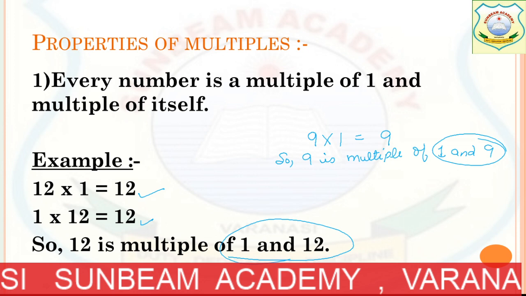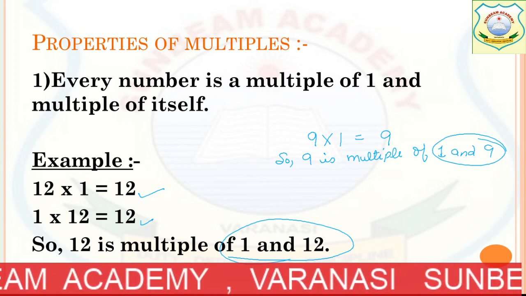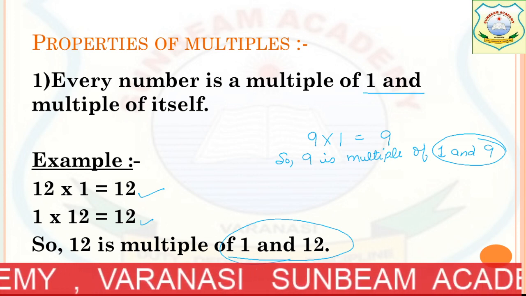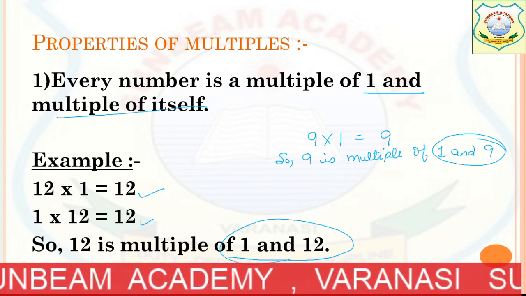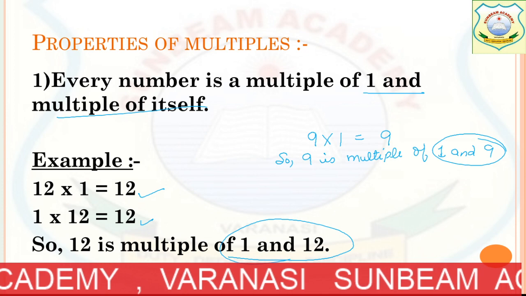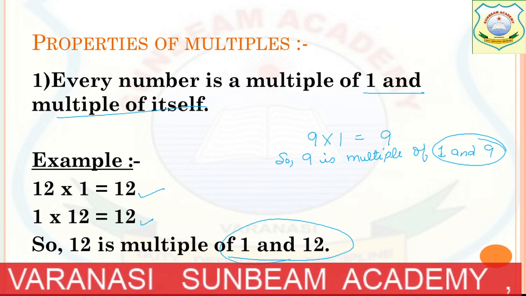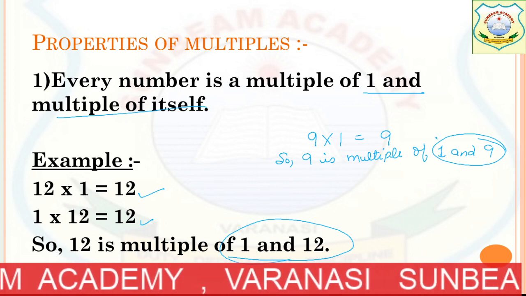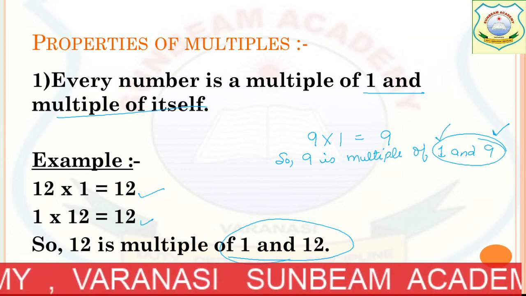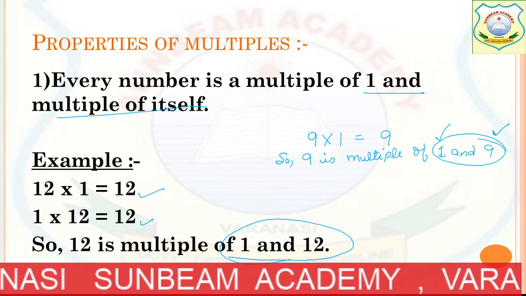So this is the basic point. Every number is a multiple of 1 and a multiple of itself. Itself means the same number. So here 9 is a multiple of 1 and 9. If we take any number, we will get 1 and the number itself as an answer.